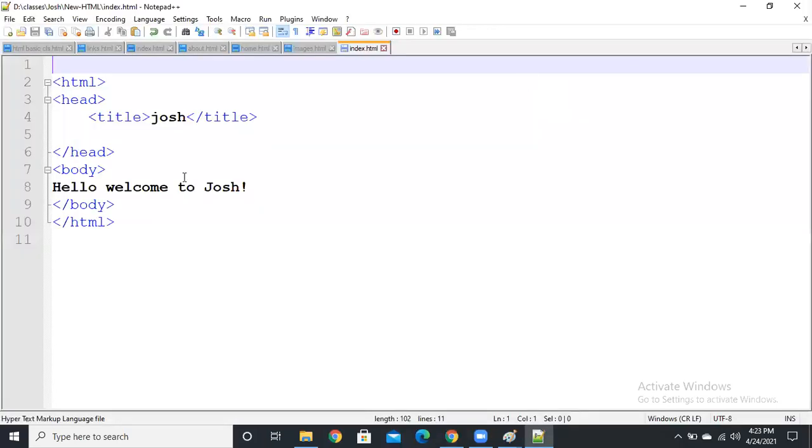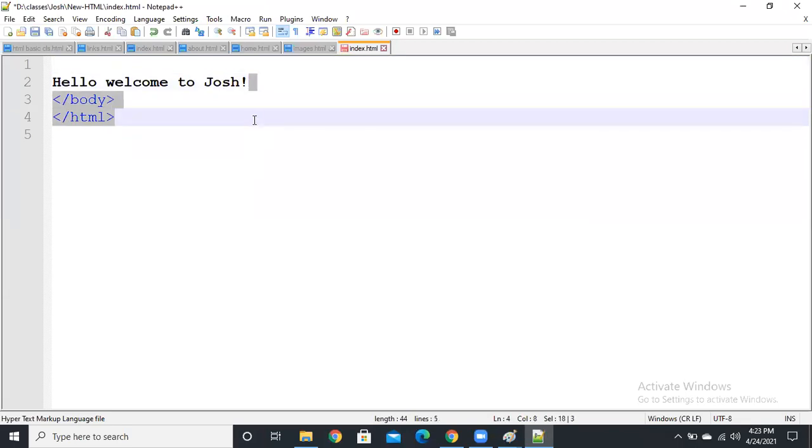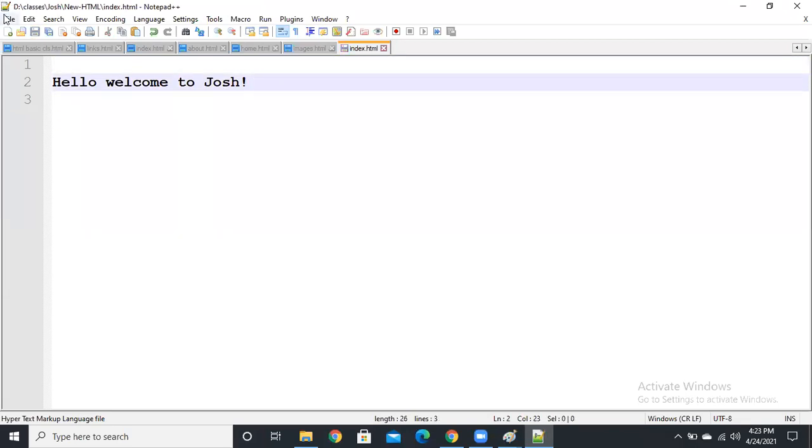But see, I'm going to remove the whole structure also. I'm going to write the content directly, guys. So save and run. You will get the same output, but the change happened in the title only. There is no title tag, right? That's why it's going to take the file name as the title. So now tell me, guys, which one is the correct format? How can we say which one is the correct format? Anyone?